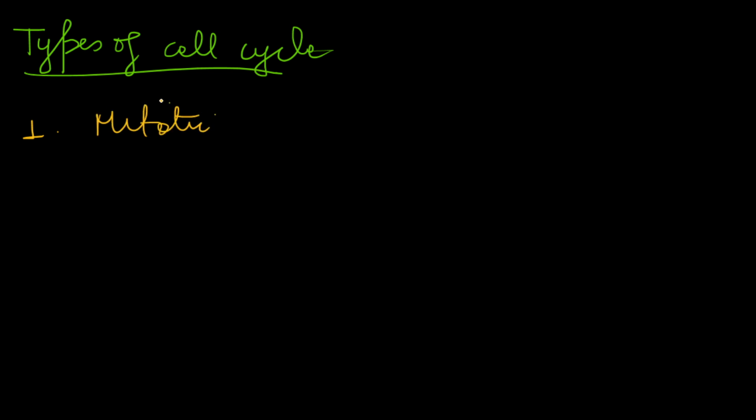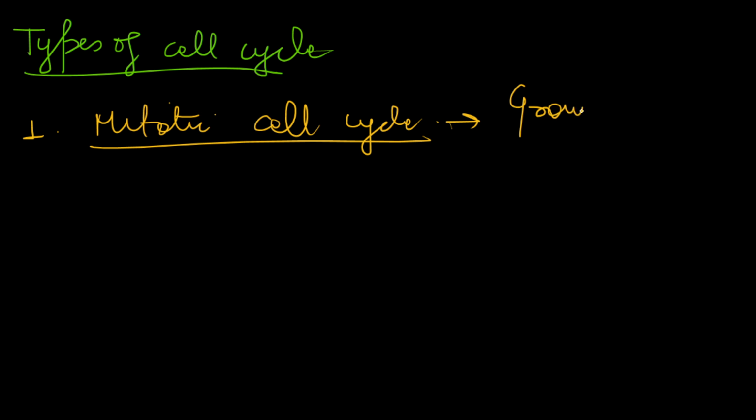Types of cell cycle. Generally there are 2 types, but in some books 3 types have been discussed, so I will discuss all the 3 types. The first one is the mitotic cell cycle, in which mitosis happens. In some cell cycles mitosis happens, and in some cell cycles meiosis happens. So in mitotic cell cycle, obviously mitosis happens. The main purpose of this cell cycle is growth and repair.